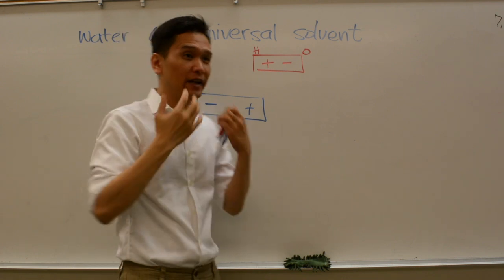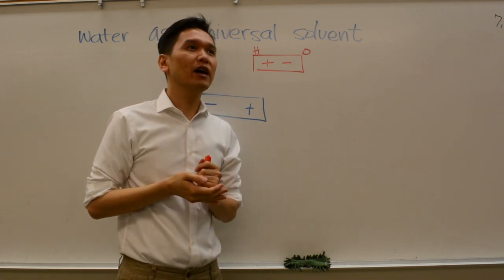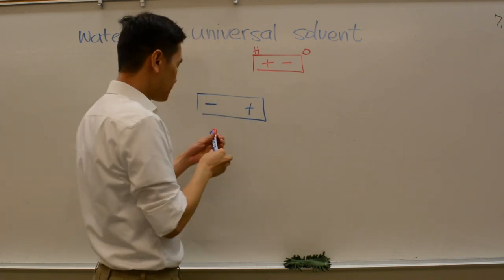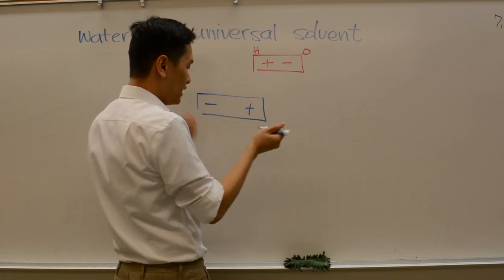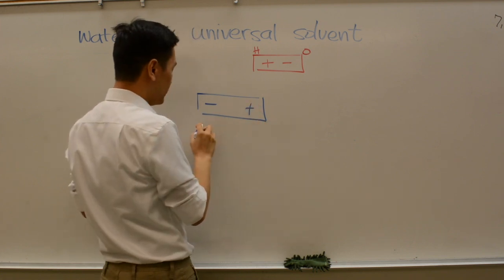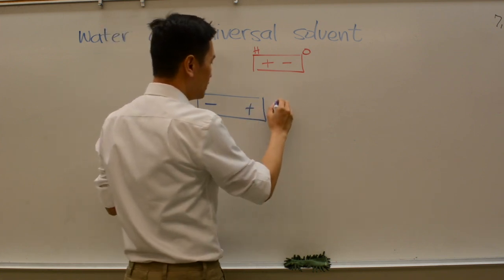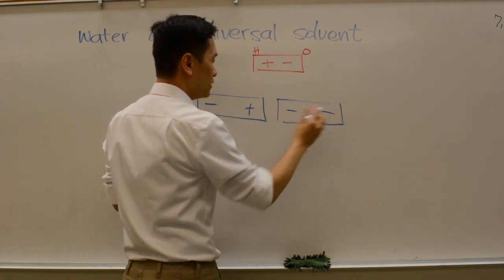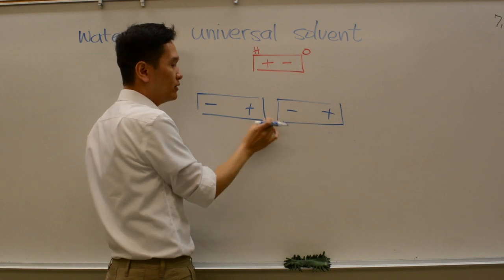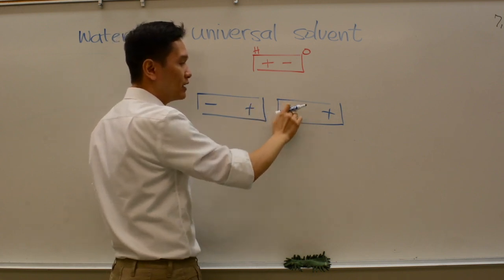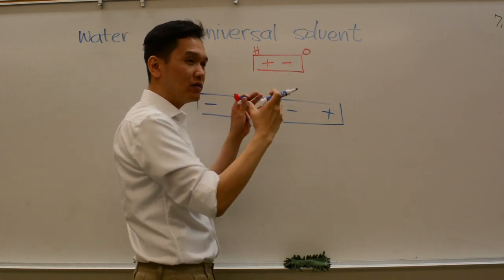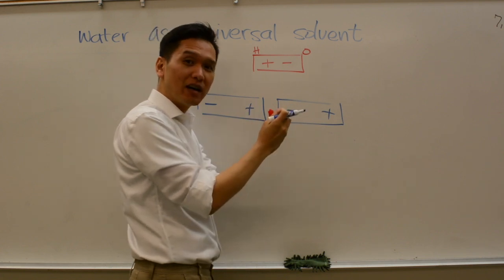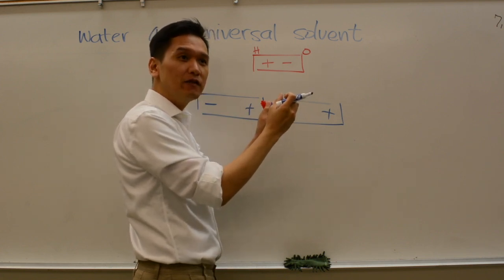So if you have a polar molecule, and these polar molecules are attracted to each other, so it's positive attracted to its negative. Because of that, that solute likes to be together, either as a liquid or even as a solid.